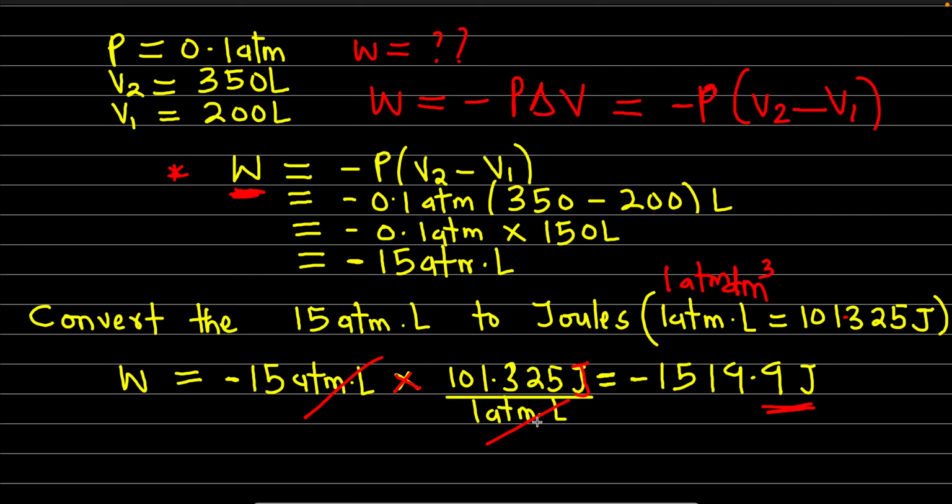You're coming from atm liters to joules, so you put atm liters down and joules up. Now ask yourself, what is the relationship between atm liters and joules? You know fully well that 1 atm liter is equivalent to 101.325 joules. So when you press your calculator, you're going to have this as the final answer for the question we were asked previously.